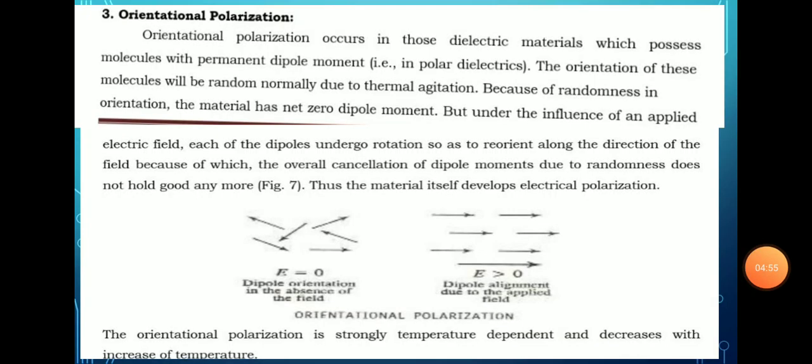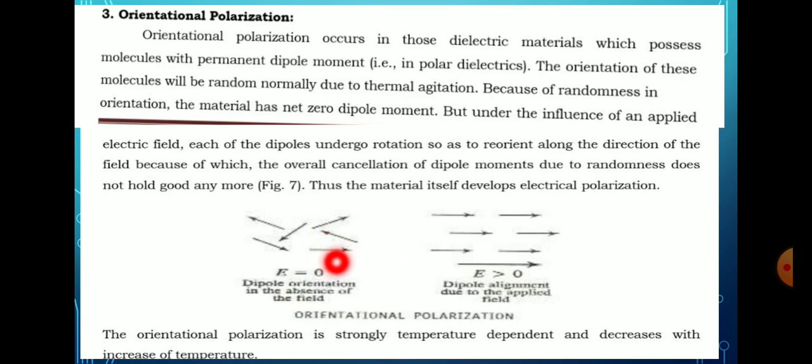Here is what happens when an electric field is applied to polar dielectrics: all the dipoles tend to rotate in the direction of the field, and they become oriented when we apply the electrical field. Consider these dipole orientations in the absence of the field. Then the positive charge is attracted by the negative side. In this way the dipole is oriented.